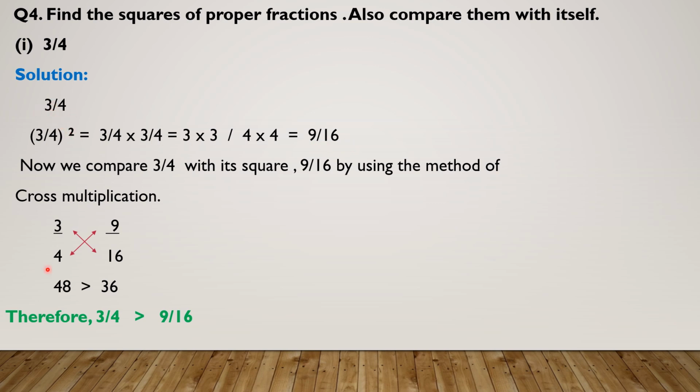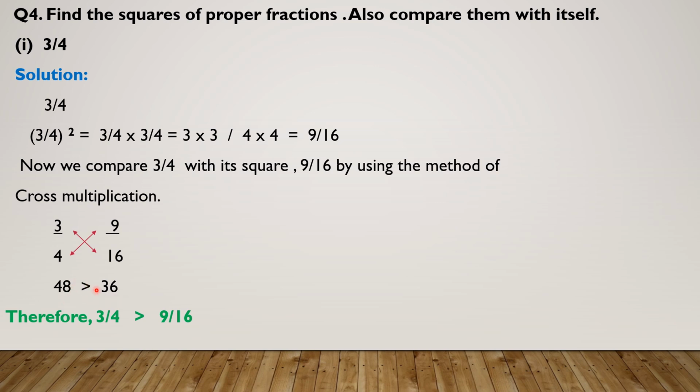Now we will compare 3 by 4 and 9 by 16, using the method of cross multiplication. Multiply 16 with 3, 16 threes are 48. Now multiply 4 with 9, 4 nines are 36. Now, is 48 greater or 36?